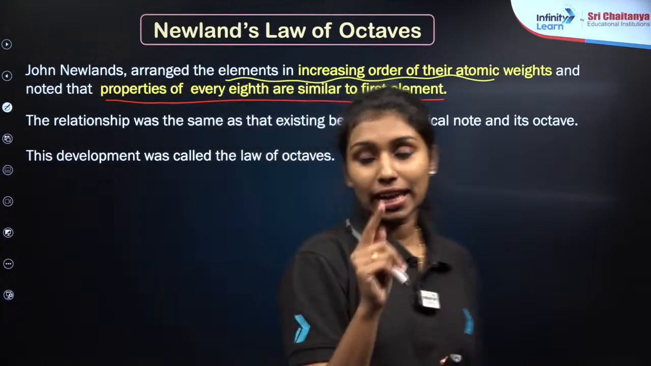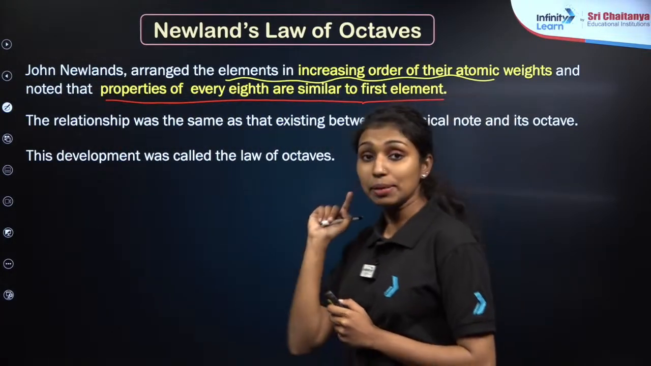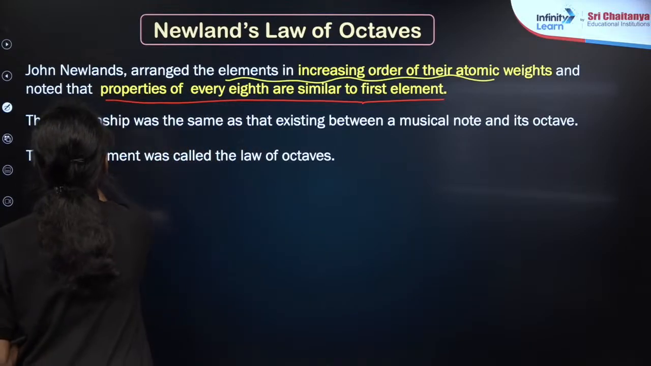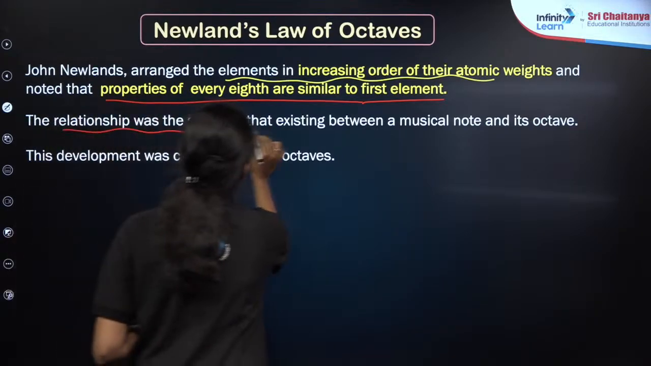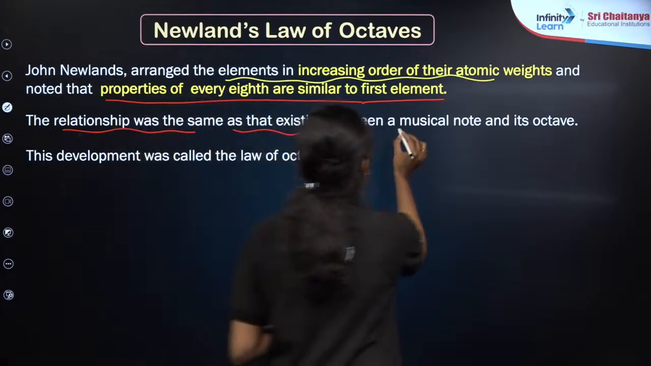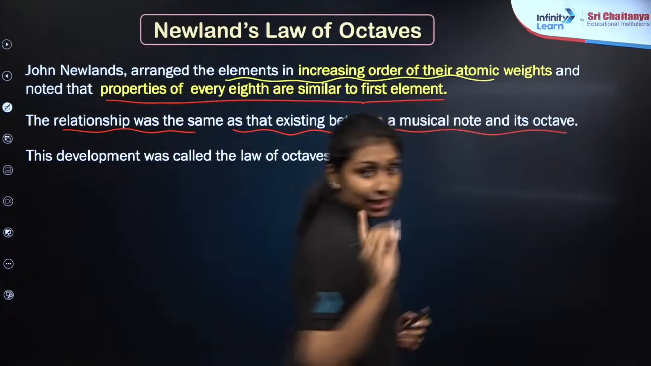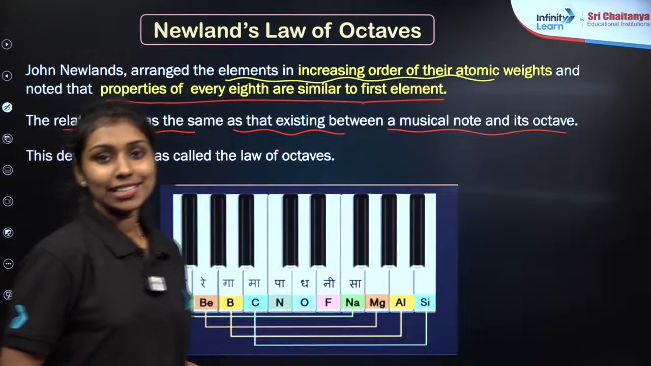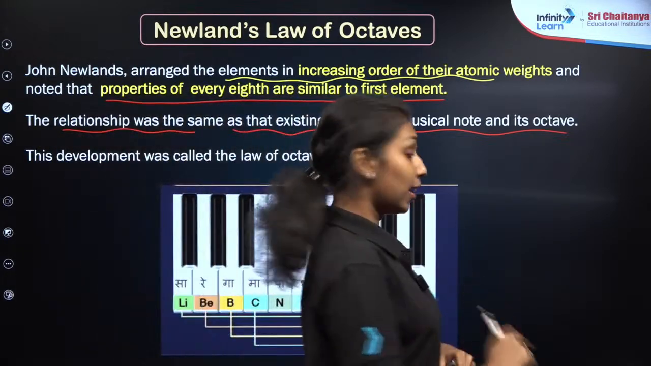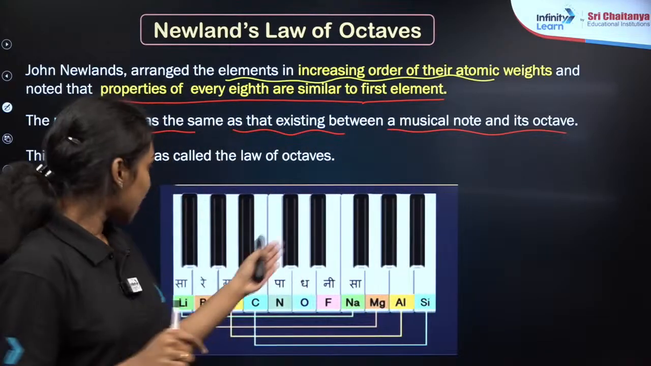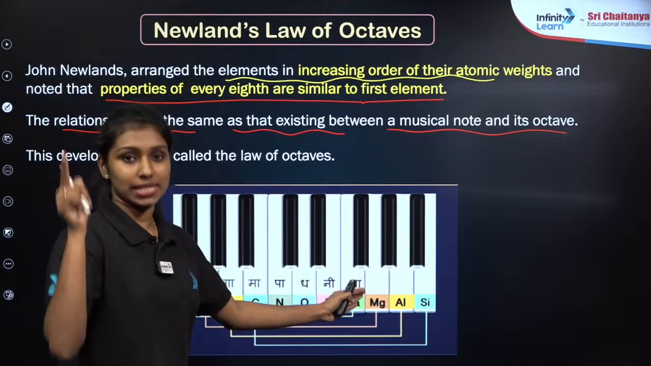And also we should know that Newlands was a musician as well as a scientist, and he made this relationship the same as that existing between a musical note and its octave. Let us see clearly. As you can see here, there are musical notes in Indian music, right? Sa, re, ga, ma, pa, da, ni, sa, right? Sa is repeating here with a different frequency.